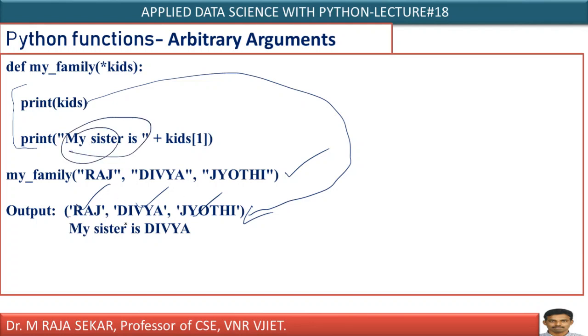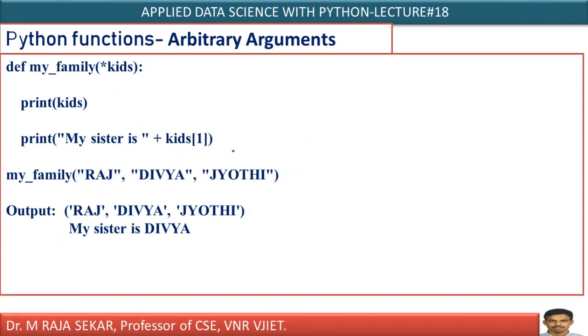My sister is, if I say my sister is, it will get kids of 1. What is kids of 1? Kids of 0 is Raj. Kids of 1 means Divya. Kids of 2 means Jyoti. It is simple and straightforward. You must understand, in the case of arbitrary arguments, the input will be considered as a tuple, just like a tuple we are accessing. You can assume that kids is a tuple whose first value is Raj, whose second value is Divya, whose third value is Jyoti. It is simple, isn't it?